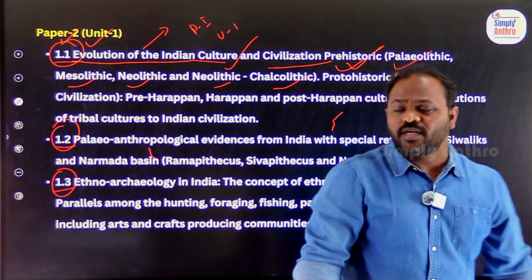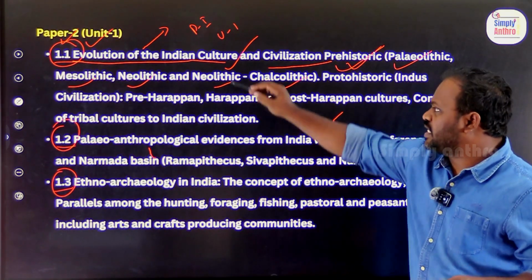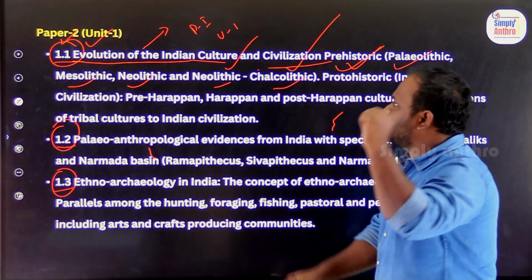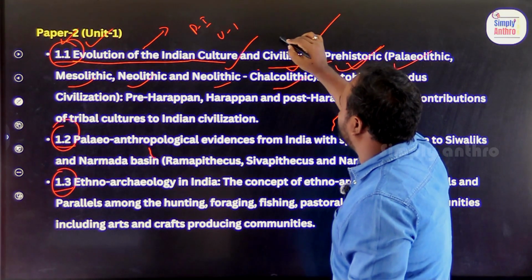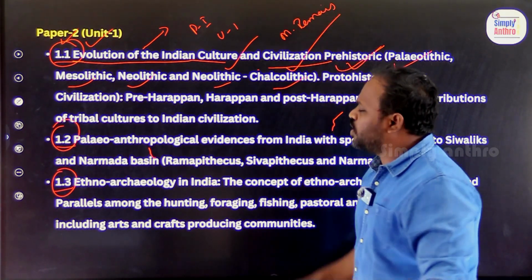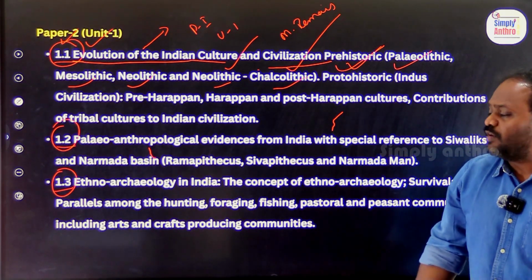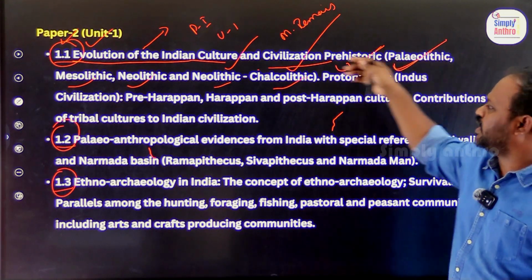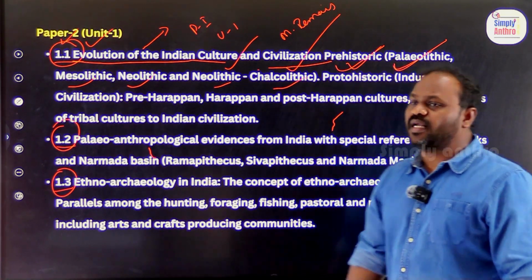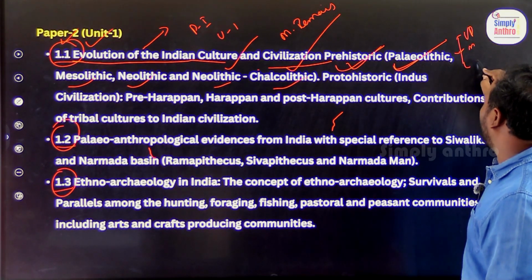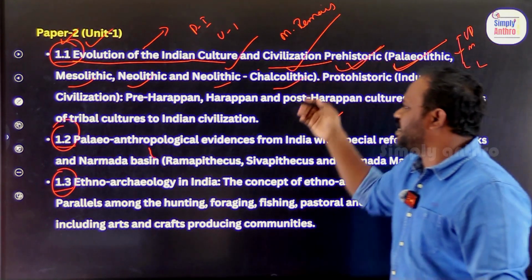Here we are going to talk about how Indian culture evolved, how Indian civilization evolved. In the evolution, we are going to talk mostly about the material remains. Because in archaeology, what do you find? You will find material remains. What kind of materials were used in Paleolithic, Mesolithic, Neolithic. Again, Paleolithic is like upper Paleo, middle Paleo, lower Paleo. That is how we will discuss here.